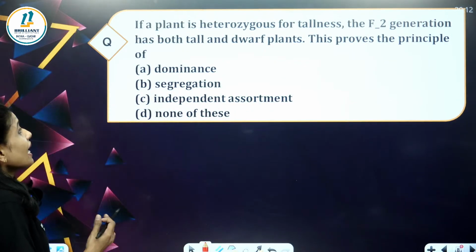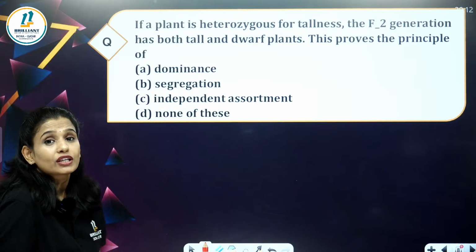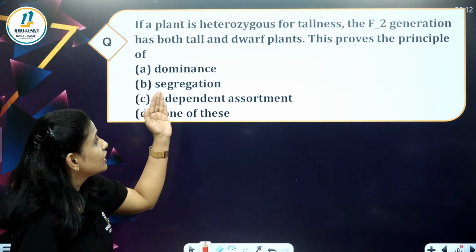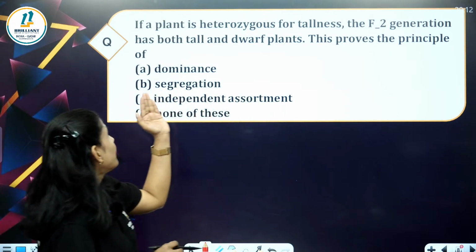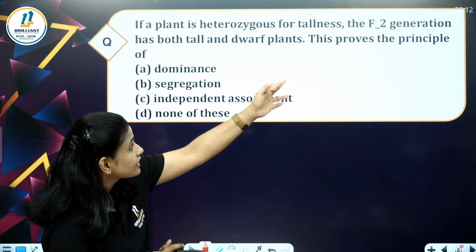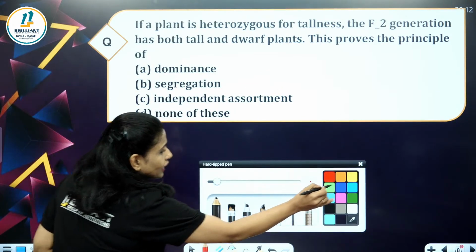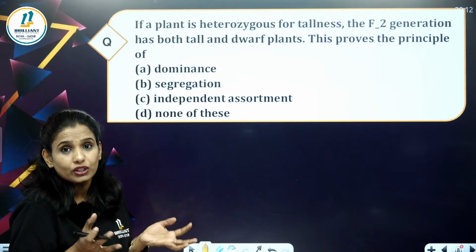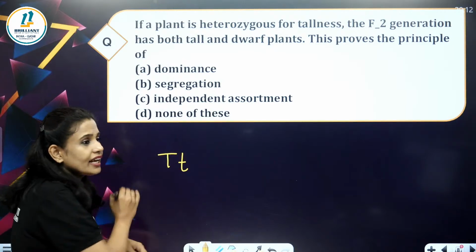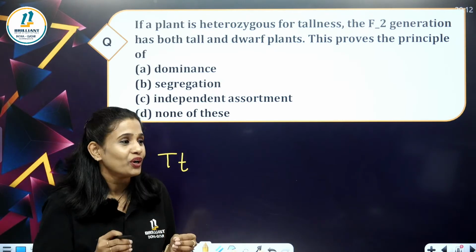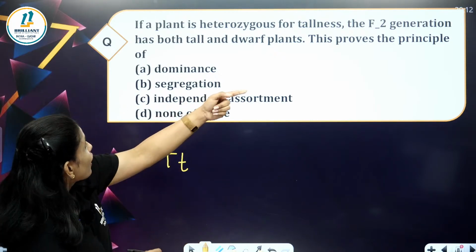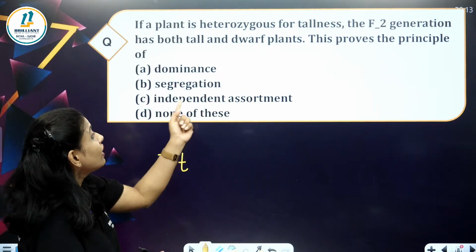Okay. If a plant is heterozygous for tallness, the F2 generation has both tall and dwarf plants. This proves the principle of. See, if a plant is heterozygous for tallness, how will we write it? This is the genotype of a plant heterozygous for tallness. The F2 generation has both tall and dwarf plants.